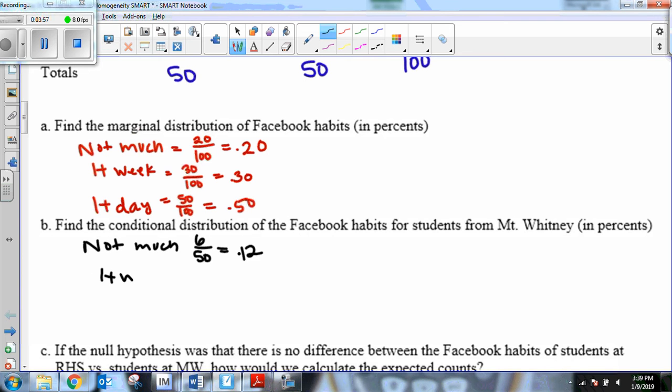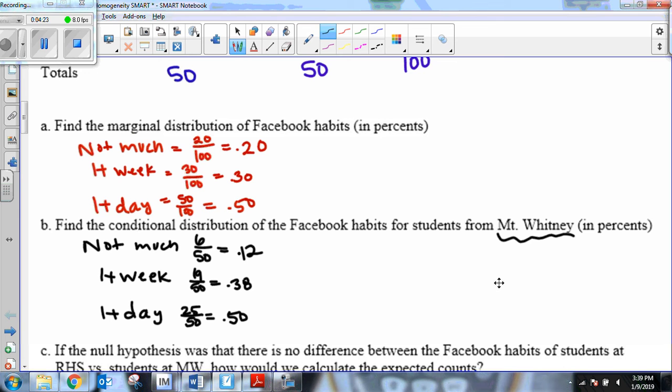If I say once or more per week, there were 19 students out of the 50 that I interviewed, and that was a 38%. Or I could say once or more per day, and there were 25 students out of the 50 that I interviewed that said they check it once or more per day. That's 50%. So these are our percentages purely at Mount Whitney.